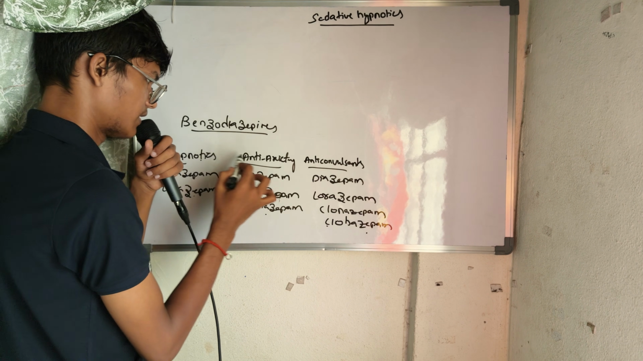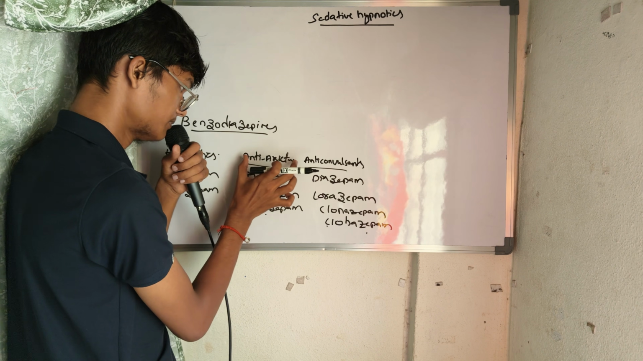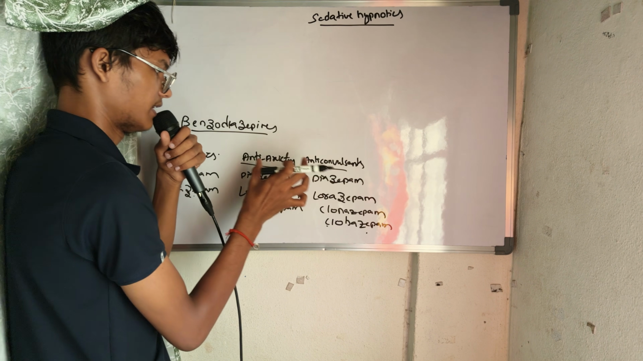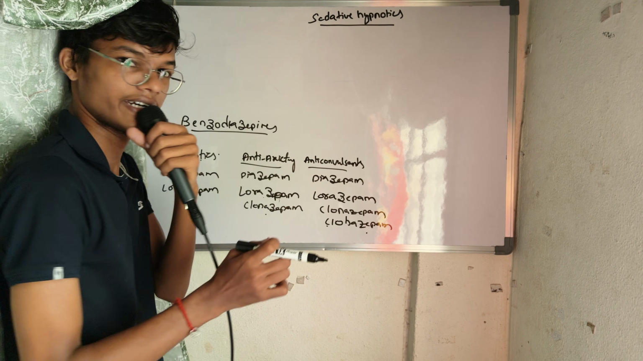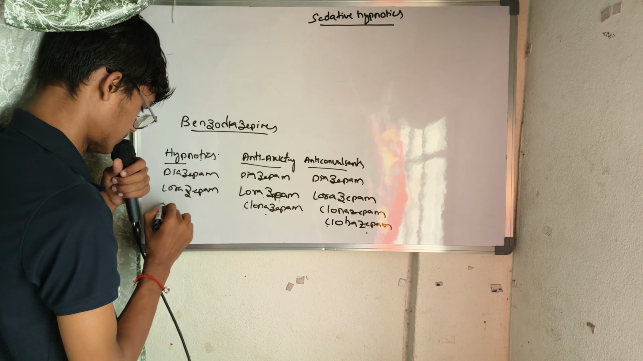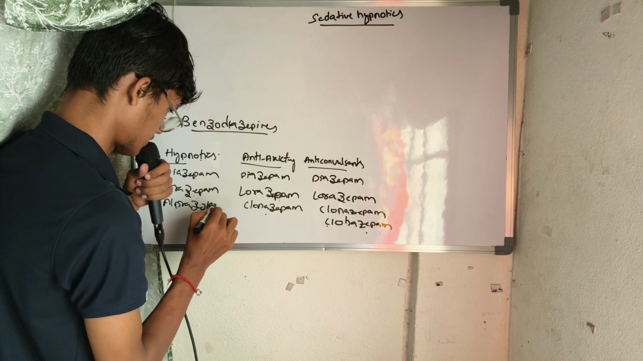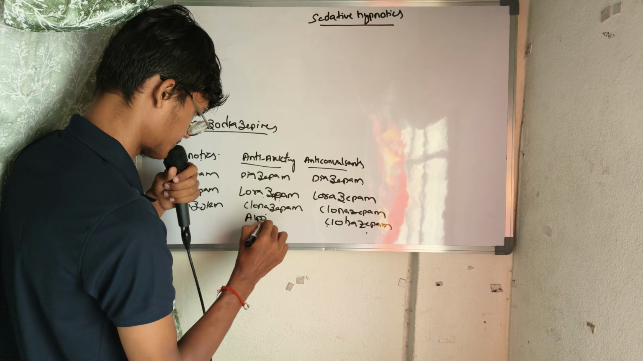And one more thing, don't write these orders exactly. Write in this order only: hypnotics, anti-anxiety, and anticonvulsant. If you write this one here, you will get confused. Okay. And the drug which is common in these two is alprazolam, alprazolam, alprazolam.